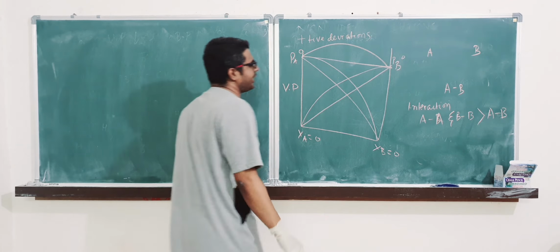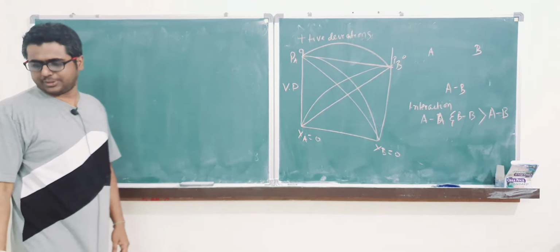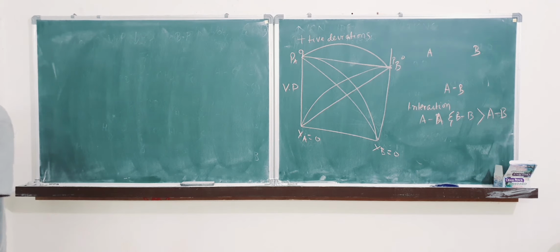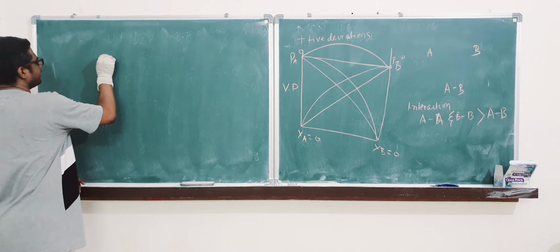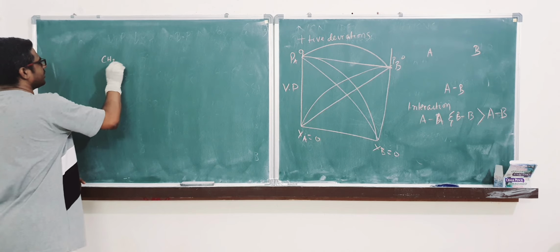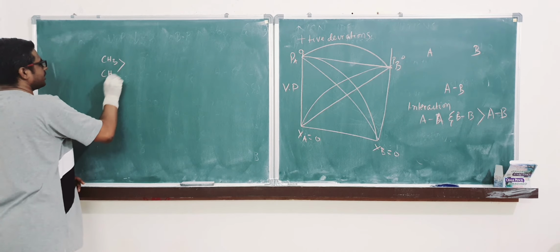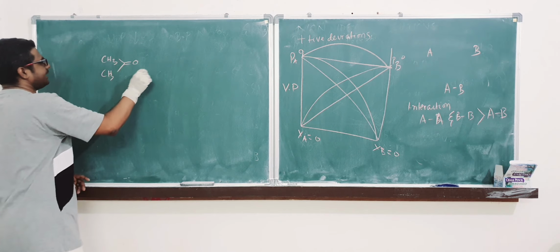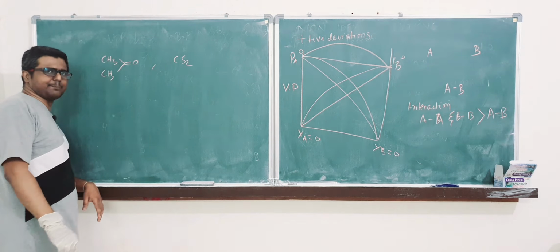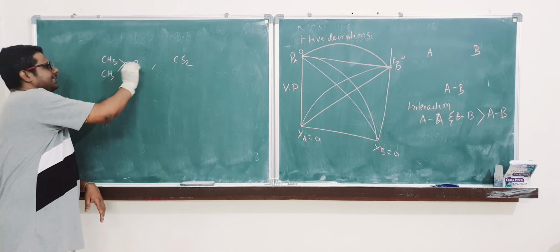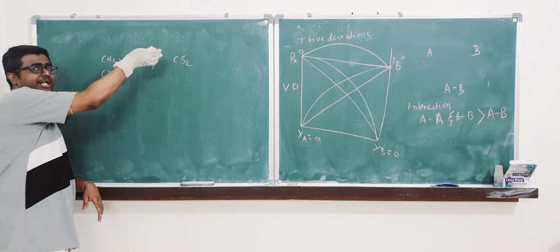Now about examples, there have to be some examples definitely for positive deviations. So you can take acetone and carbon disulfide. If you take this one as an example, see there is no hydrogen bonding like the previous case.